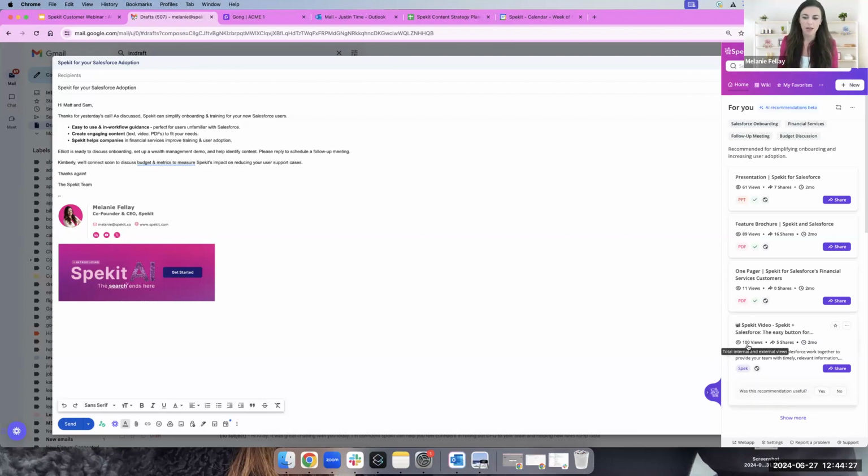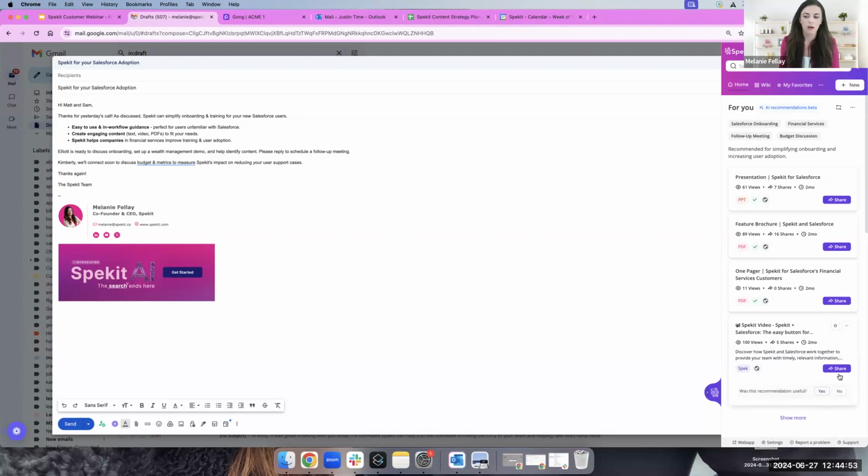It highlighted a video, and you'll see here that in this UI, we're testing this right now, but based off of a lot of feedback from reps, they really want to trust it. So they want to see, is this content getting used by other people? Has it been shared a lot? And also recency. When was this last updated? So you'll see that you can actually hover over here and see specifically when it was last updated and by who. So we've really worked with reps to design this so that it has the most valuable information quickly and easily accessible.